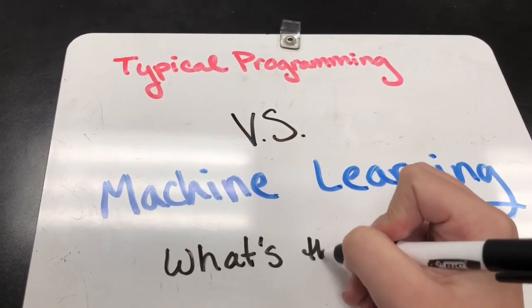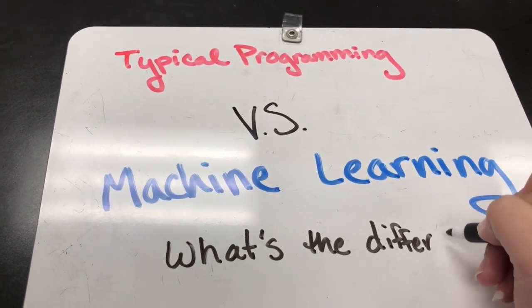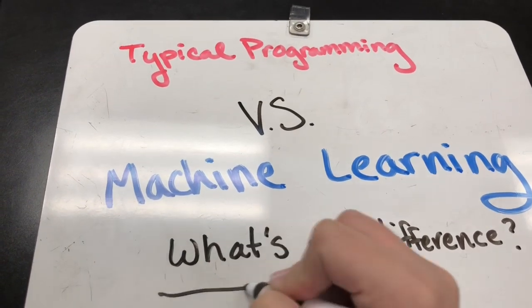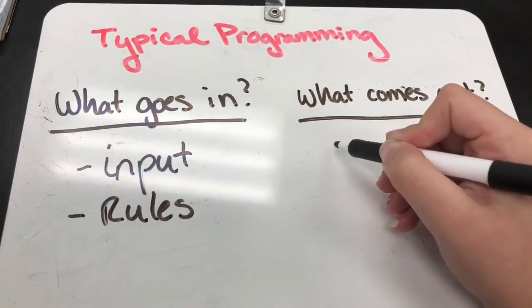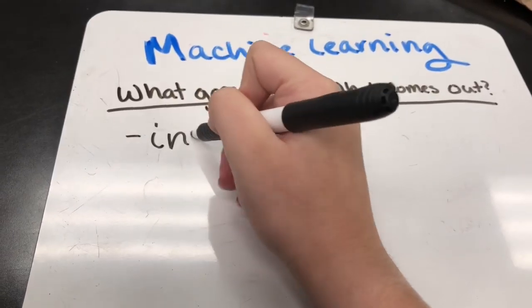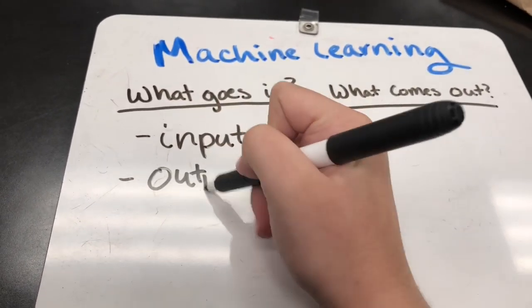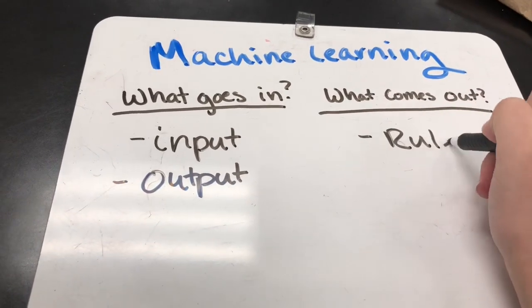So what's the difference between typical programming and machine learning? Well, in typical programming, you put in the input and the rules in order to generate an output value. In machine learning, you put in the input and the output in order to generate your rules.